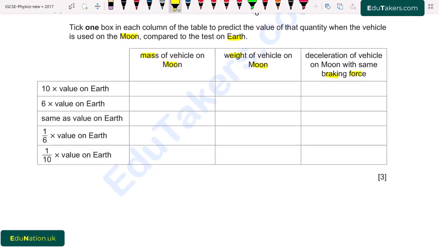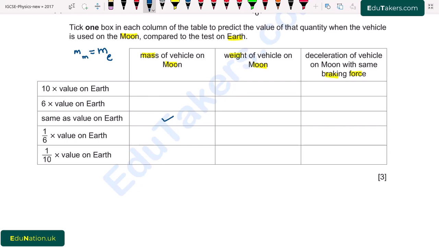So first of all, mass is an intrinsic property of a body. It does not change with the free fall acceleration. So it is a property that a body possesses by itself. So it does not change. It remains the same at the surface of earth as well as the surface of moon. Its value remains the same. So the value of mass at the surface of moon is equal to the value of mass at the surface of earth. So I take here same as value on the earth.